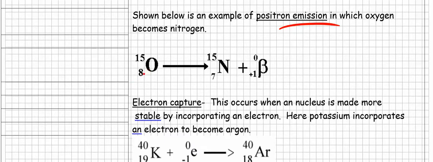We've got oxygen. How do I know it's oxygen? Well, it has 8 protons, right? 15. How many neutrons are there in this isotope of oxygen? Well, the difference between 15 and 8 is what? 7. So 7 neutrons. Now, I've got this positron here, plus 1 right here, 0 right there. 1 plus 7 is what? 1 plus 7 is 8. So that means a 7 goes there. So what's the element that has 7 protons? Look on your periodic table. What's the element that has 7 protons? Nitrogen. All right, so this is nitrogen 15. So oxygen became nitrogen in this positron emission.